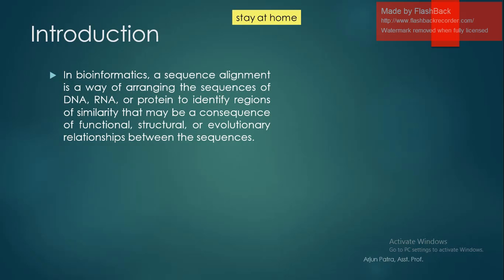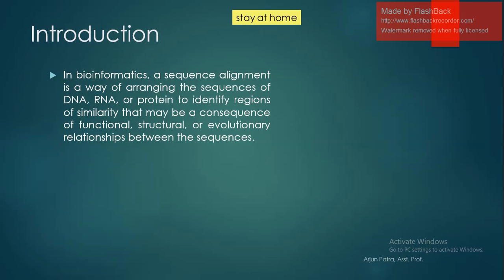Sequence alignment has two terms: sequence, and alignment, which means the matching between different sequences, which may be RNA, DNA or protein. Why is sequence alignment needed? To identify similar regions in DNA, RNA or protein, either in a consequence sequence, a functional sequence or a structural sequence. From sequence alignment we can draw an evolutionary tree of all living beings.